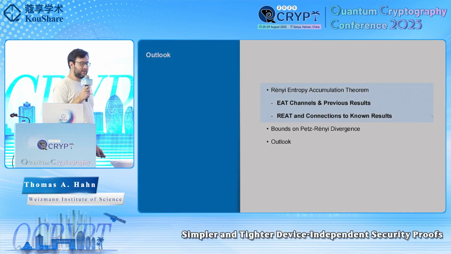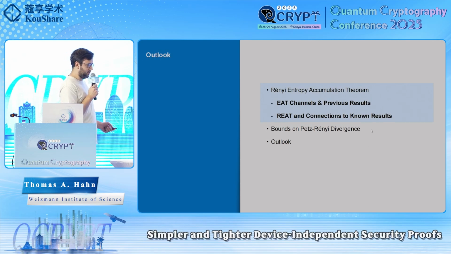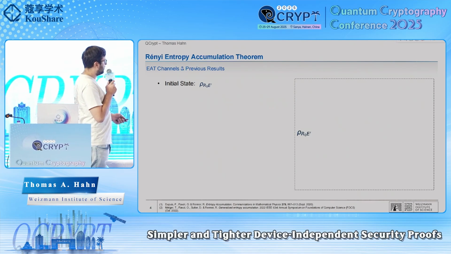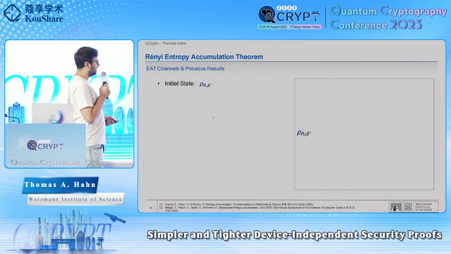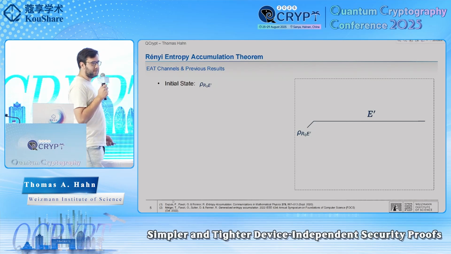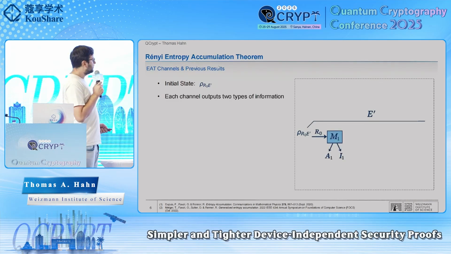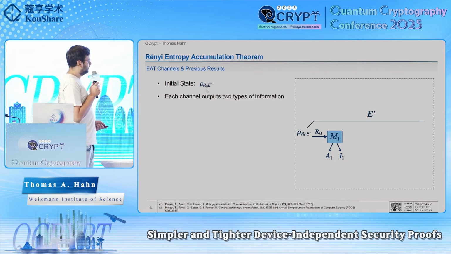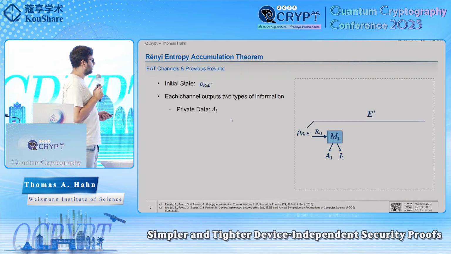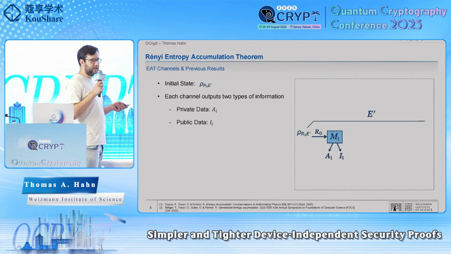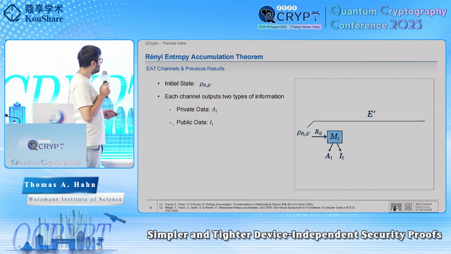So first, I want to talk about EAT channels and previously known results, and then I'll introduce the Rényi entropy accumulation theorem. The picture you should have in mind here is that there's some bipartite state. You hold one part of the system, and an adversary holds the other. This is the quantum side information. Now, if you want to generate random bits with this, you need to implement some channel on your system. These kinds of channels generate two types of data. It'll generate private data. These are the bits you want to keep hidden. And it'll also generate public data. This is the data that you're okay with being broadcasted during the protocol.